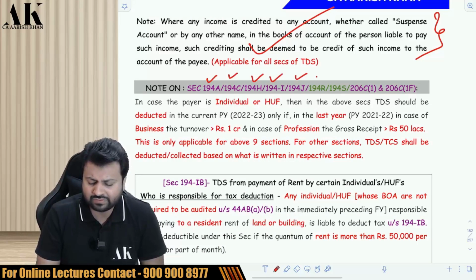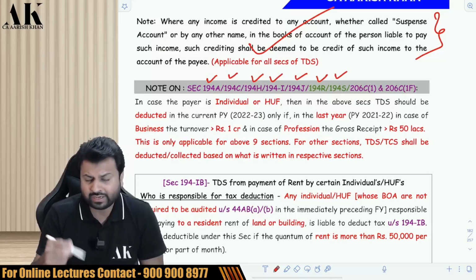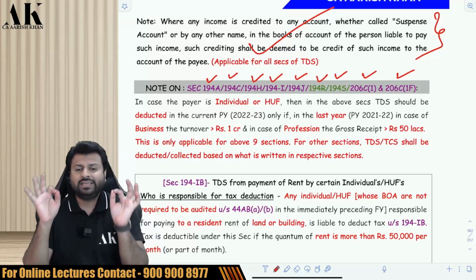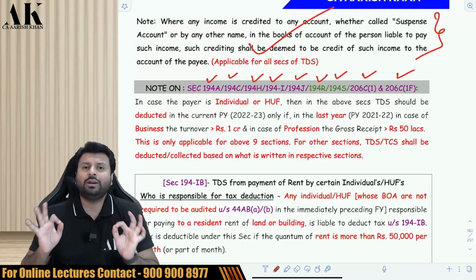Now the common note which I was talking about is applicable for 194A, 194C, 194H, 194I, 194J, 194R, we are going to do. 194S we are going to do. 206C1 TCS section we are going to do. 206C1F TCS section we are going to do. For these 7, 8, 9 sections, this common note is applicable.